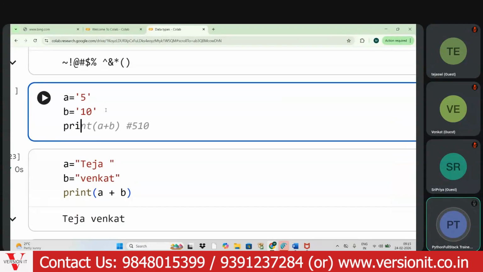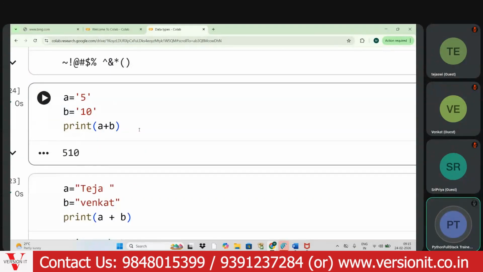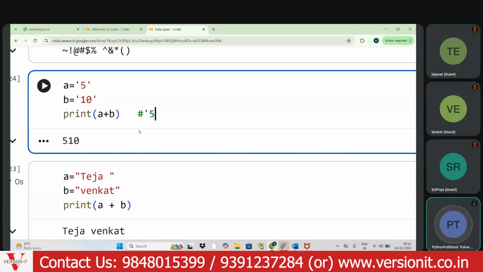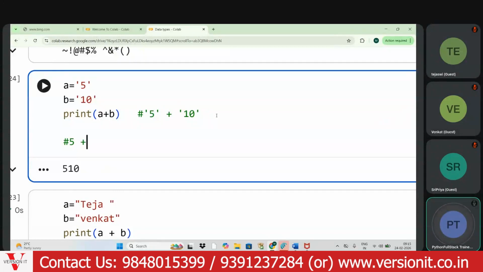If you try to concatenate both strings, yes, it will accept it. Here plus is an operator. If plus is between two strings, it will concatenate both strings. If plus is between both integers, it will give the numerical result.